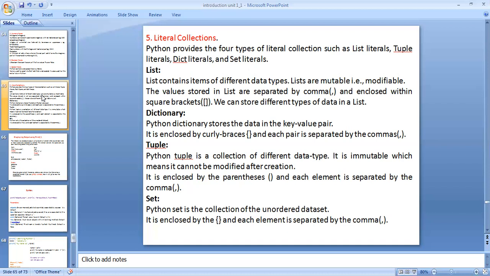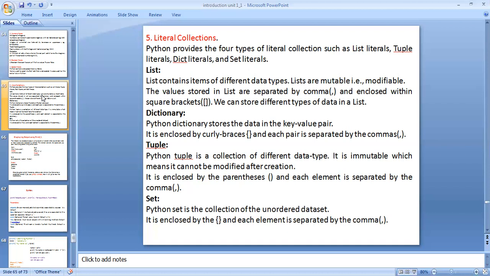Dictionary. Python stores data in key-value pairs enclosed in curly brackets, each pair separated by commas. Tuple. A Python tuple is a collection of different data types, but in this literal, modification is not allowed in programming.